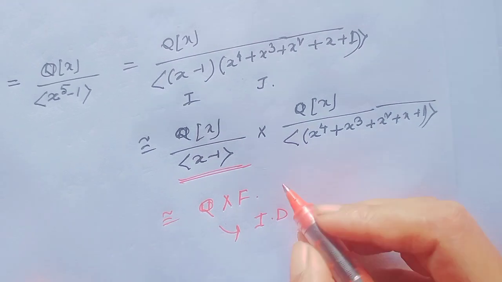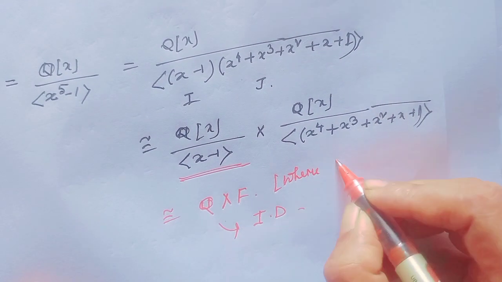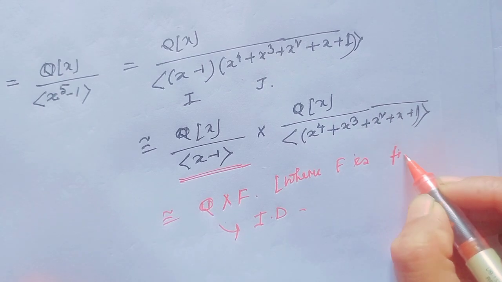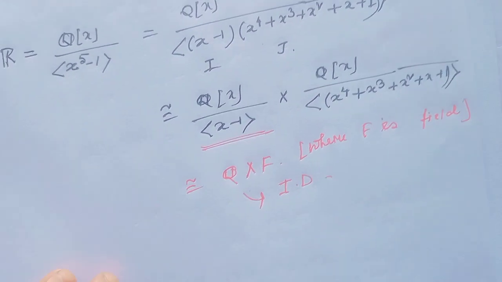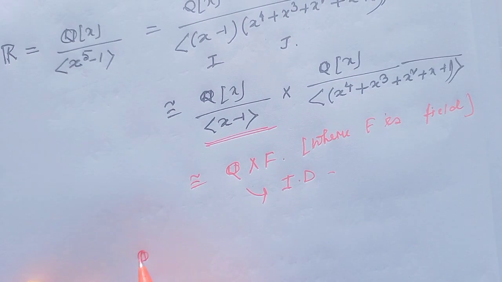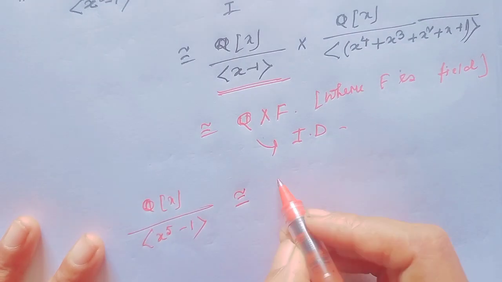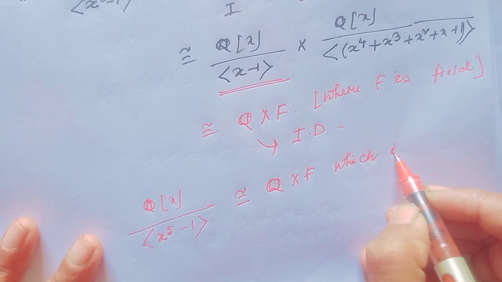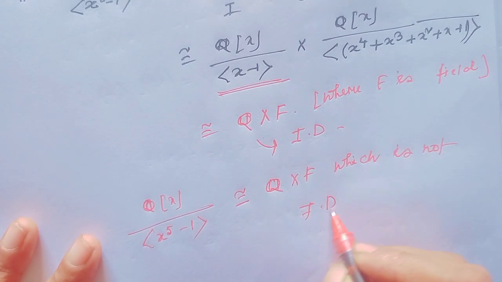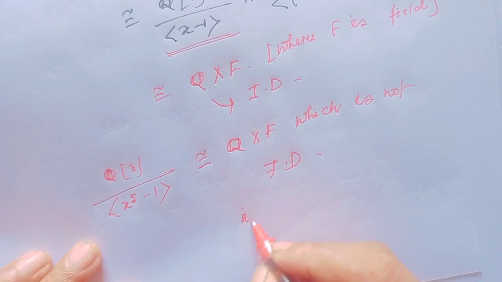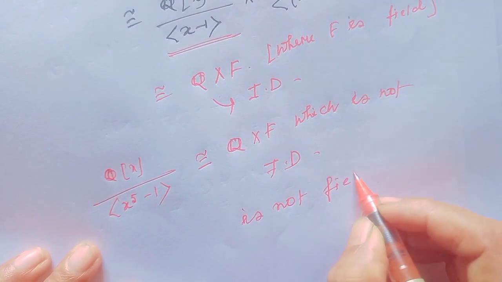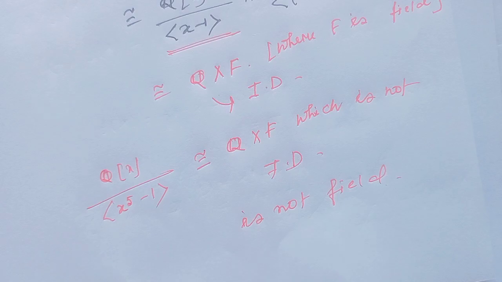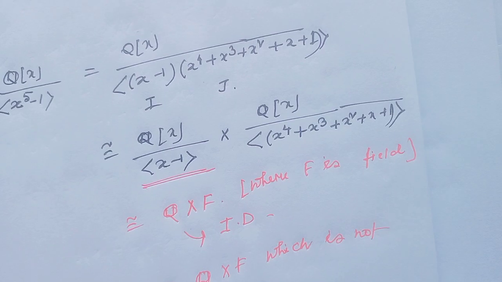Where F is a field. Then Q[x] modulo x to the power 5 minus 1 is isomorphic to Q cross F, which is not an integral domain. So this is not a field also. Okay. I hope all my viewers have understood.